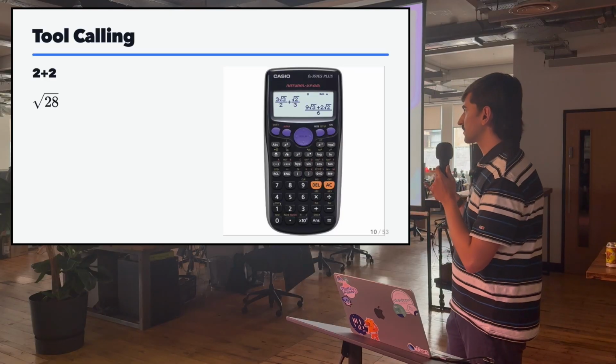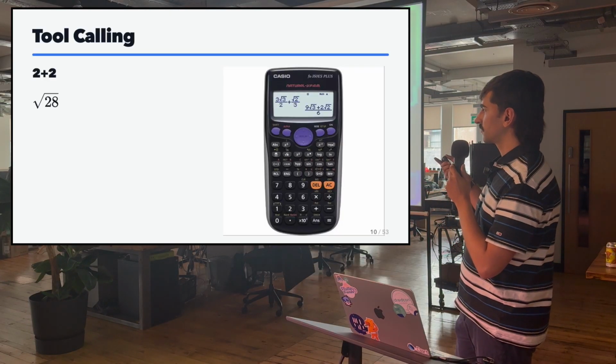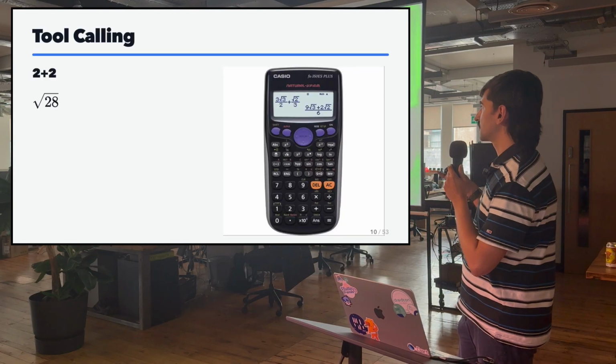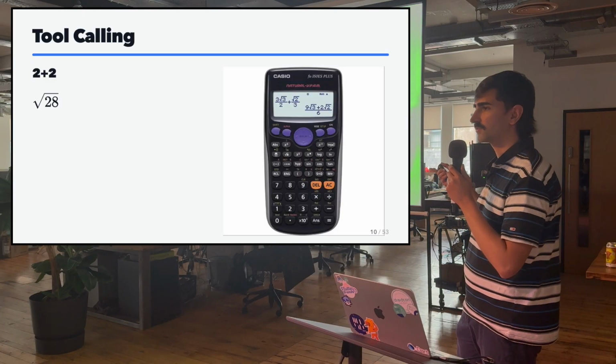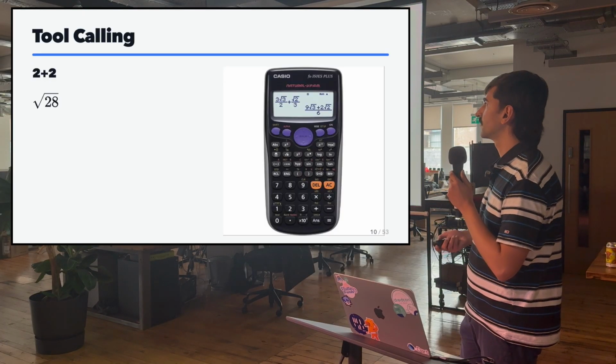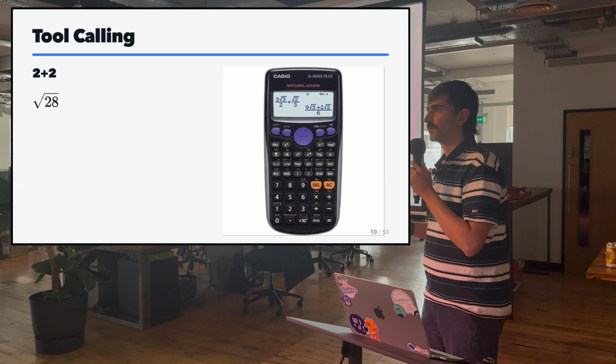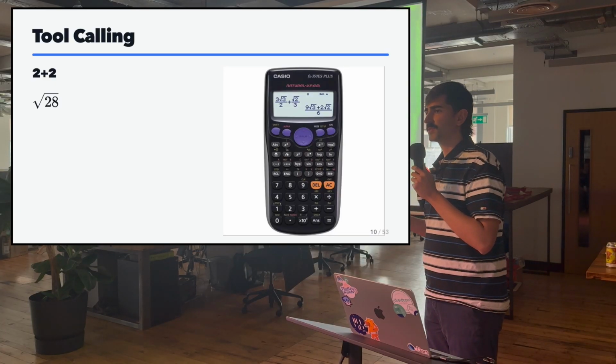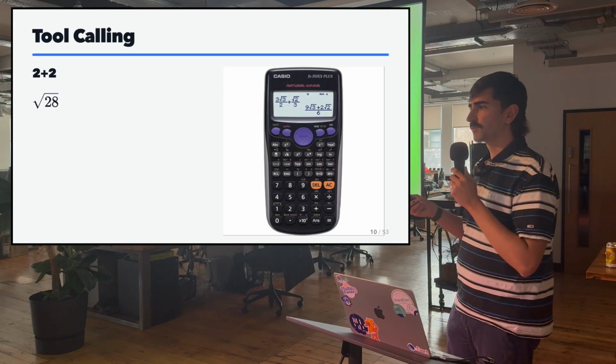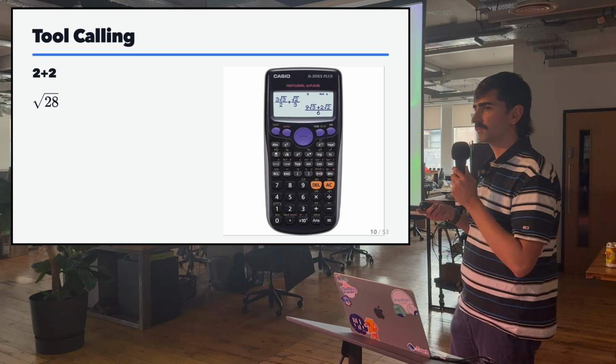In this example, modern LLMs can tell you what the square root of 28 is because they can just call a calculator in software and give you a result. And we can extend this to accessing the web, sending emails, sending messages, and tool calling is just built into AI features these days.